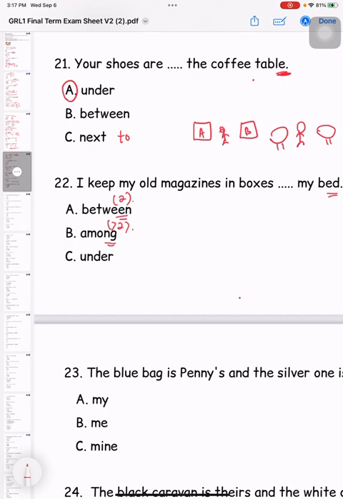For example, this is one tree and this is two trees. When you stand between two trees, this is okay. Among is when there are more than two. I am standing among the trees, this is correct. So the only possible answer is C, under.